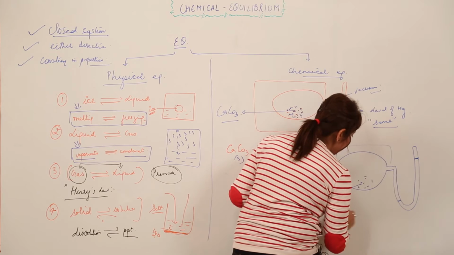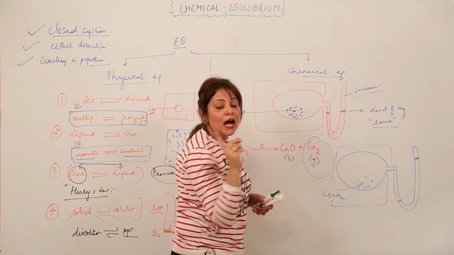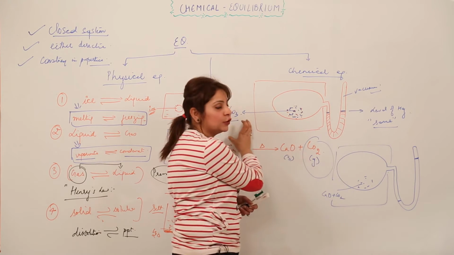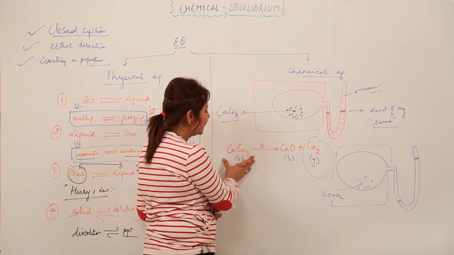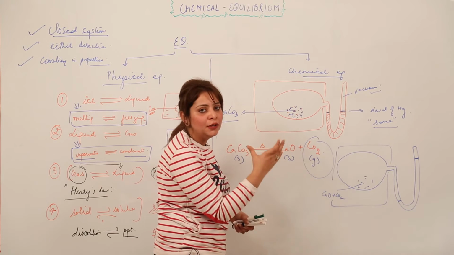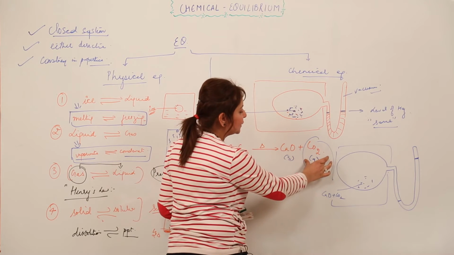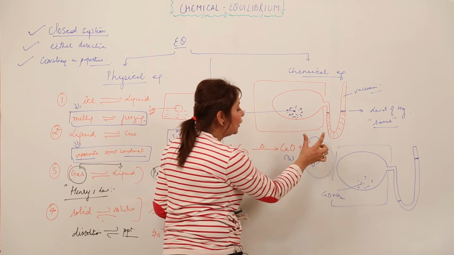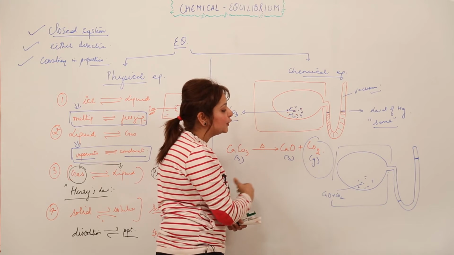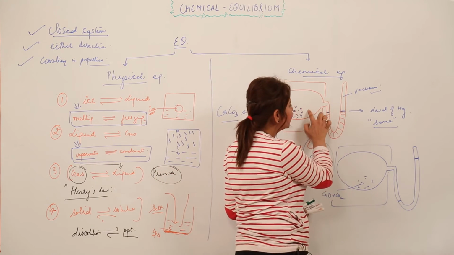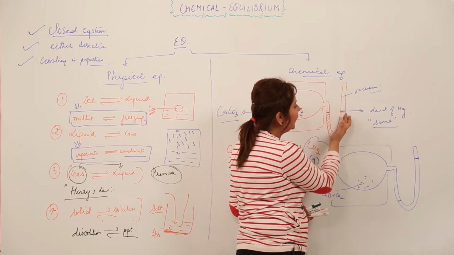Again it is a reaction chamber in which the reaction is taking place, right? So what do you get to see? Here the level of the mercury in both the arms was the same, because initially it was only CaCO3, nothing else was there, right? But as we know, when we heat calcium carbonate, commonly called limestone or marble, it has a tendency to get decomposed. So when it is decomposing, it forms CaO and CO2, right? What is happening to the CO2? CO2 is a gas, and you know that gases always exert pressure. So the CO2 is exerting pressure and forcing the mercury level in one arm to go down and the other arm to rise, right?